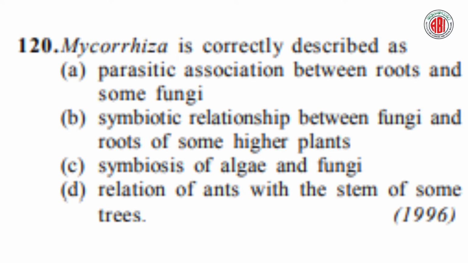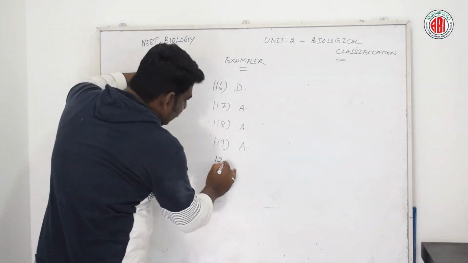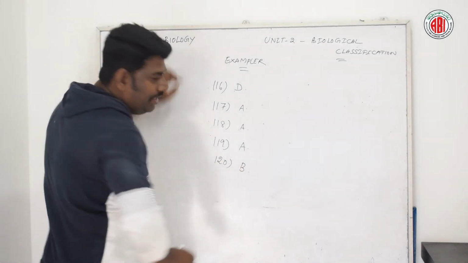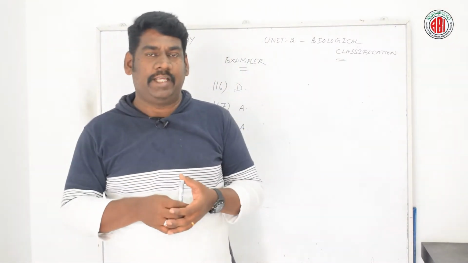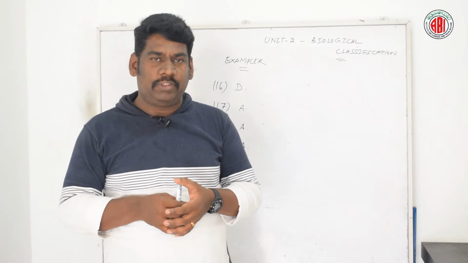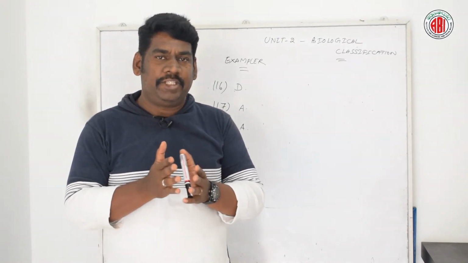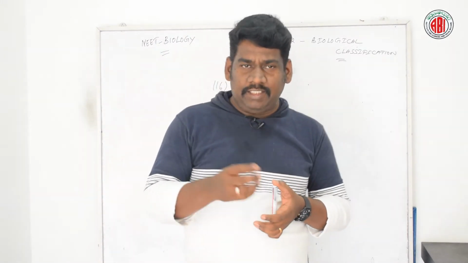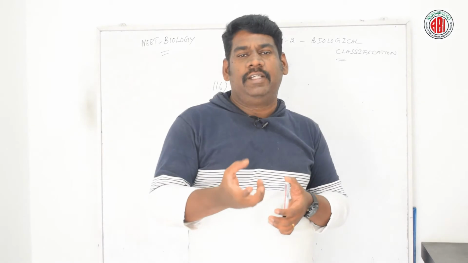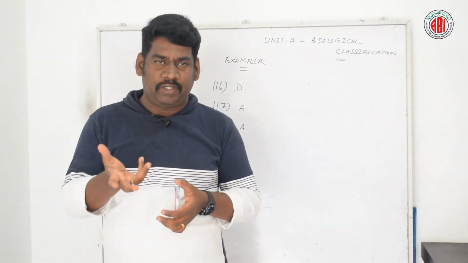So let us see the right answer for this question. The right answer for this question is 120, option B. It is a symbiotic relationship between the higher level plants. The association between roots of the higher level plants, for example like pine, birch and fungal hyphae, is called mycorrhizae. This particular kind of mode of nutrition is called symbiosis or symbiotic mode of nutrition.